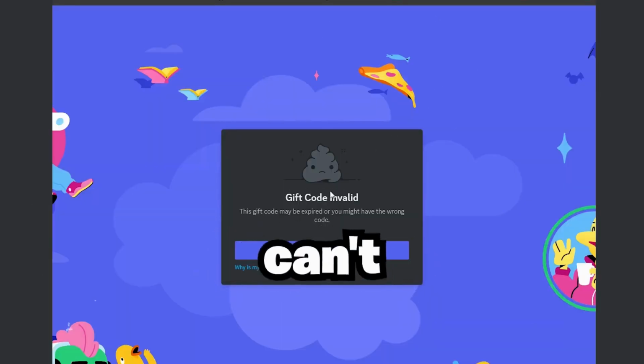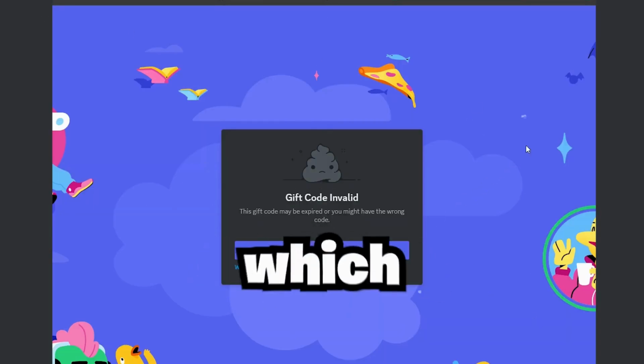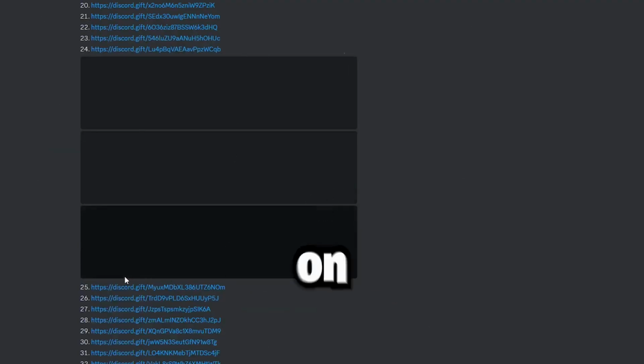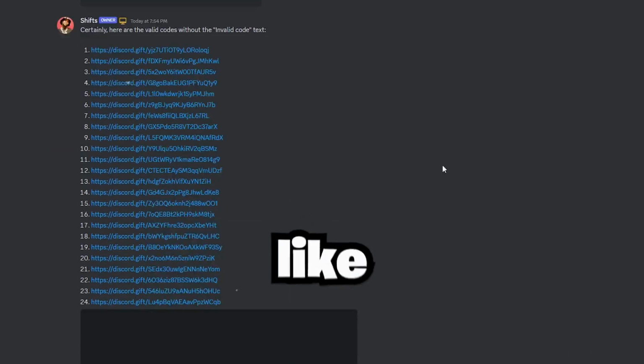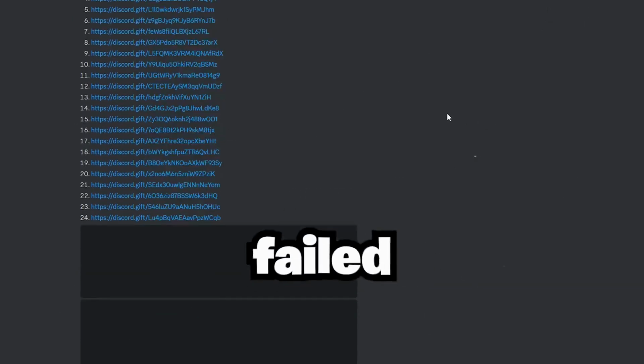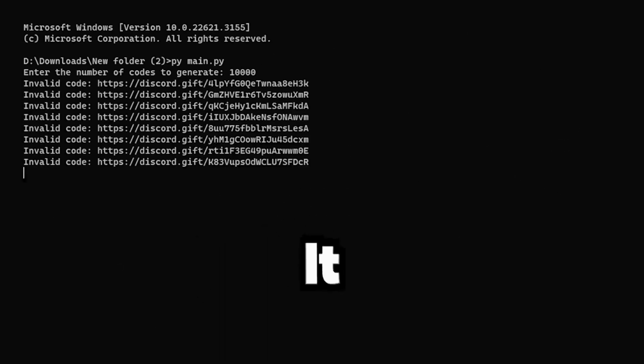After that failed attempt, I did what any sane person would do. I'm going to generate more this time. I did 10,000 codes, which seems like a lot, and it actually is. It took about 14 minutes to generate this many codes, and surprisingly enough, it was a big waste of time, but I'm not going to give up just yet. So I did 50,000 more codes, and this took a very, very, very long time. I think it came out to be like 1 hour for this to finish.